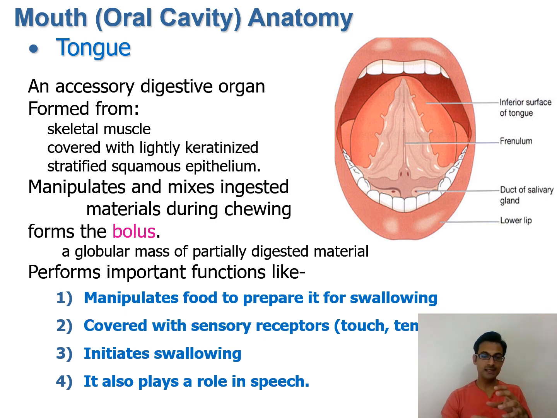As well as that, it has thermal sensors, so we understand the temperature of the food, whether we can eat it or not. Without it, hot food would damage various layers of cells in the alimentary canal. So the tongue senses the temperature of the food which we eat, and it is also responsible for the taste of the food, which is the major function of the tongue.